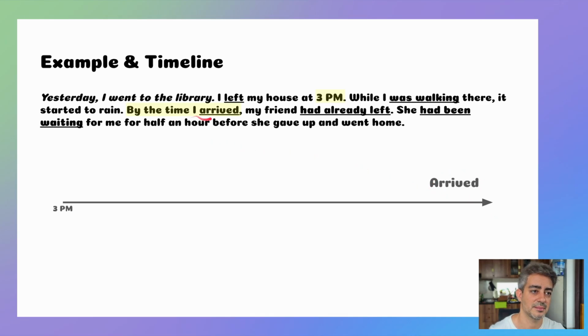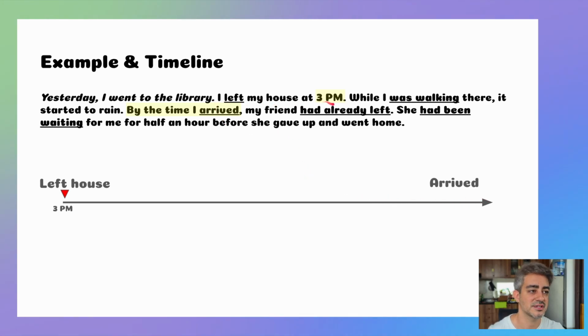By the time I arrived, that's the end of this story, basically. So I know I left my house at 3 p.m., and I know that I arrived sometime at the end of the story. So let me read it one more time and let's fill in this timeline.